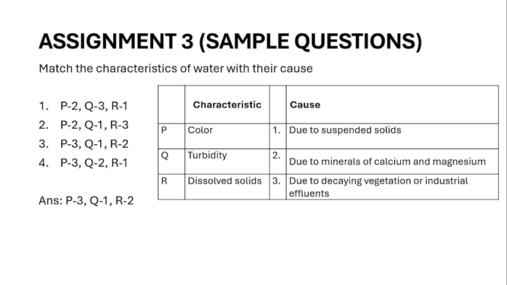Okay. The answer is due to the decaying vegetation or industrial effluents, the color of the water is changed. Whenever there are industrial effluents, say for example, the effluent is from the textile industry, most of the azo dyes are non-breakable, so they will not degrade. So the color of the water will get changed. Next is turbidity. Turbidity is mainly because of the suspended solids. All the solid matter will hinder the passing of light through the water. So it causes the turbidity.